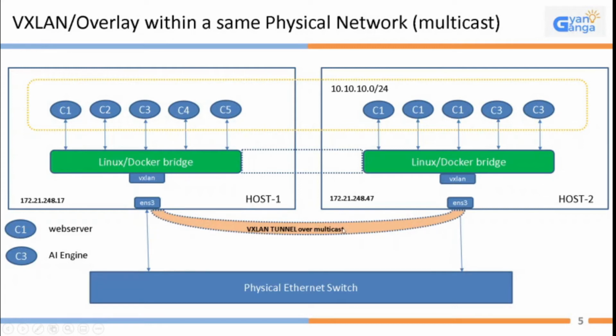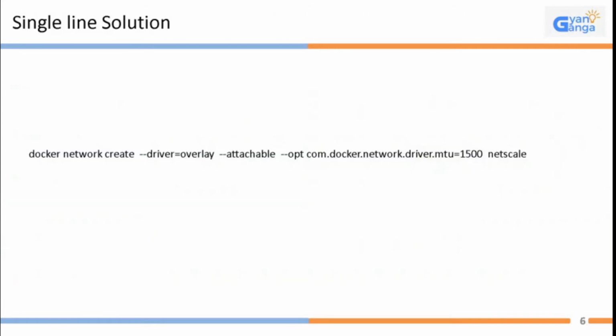The tunnel establishment happens over multicast traffic. The system uses multicast to first establish a tunnel, and after that it's all unicast traffic between these two machines, and the encapsulated data will just be delivered across these two bridges. The simple solution for this is just a one-line configuration.